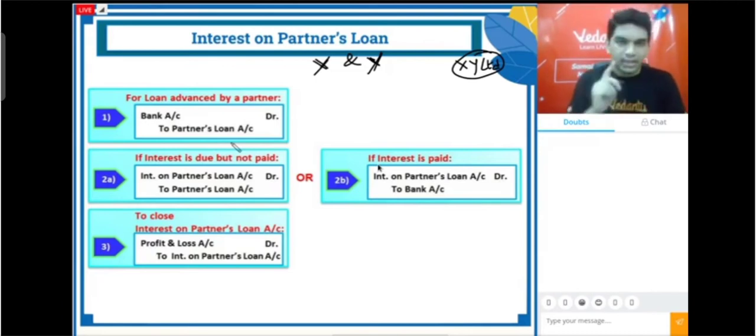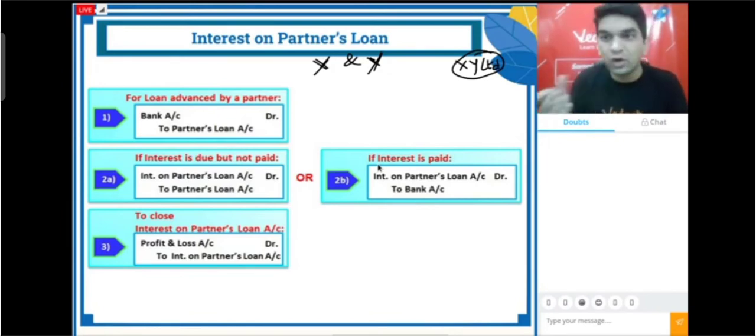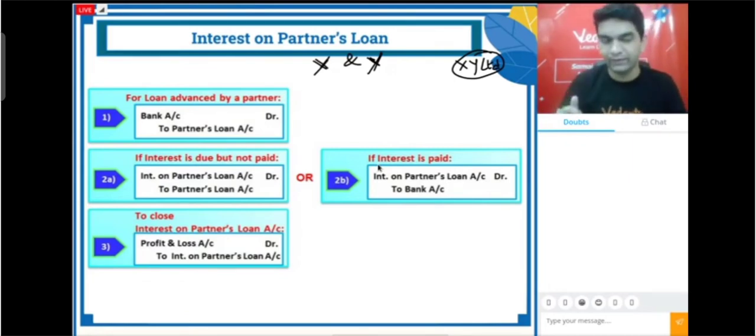Now moving further, once we get the loan, we have to calculate interest on that loan. If the percentage for interest is clearly given, it is great. If it is not given, it should be a minimum of 6% on the amount. You also have to check when we took this loan. If it is for 6 months, interest will be for 6 months. If it is for 3 months, interest will be calculated for 3 months. If it is for a full year, interest will be for the full year. So we have to check the loan date also, when we took that loan from the partner.